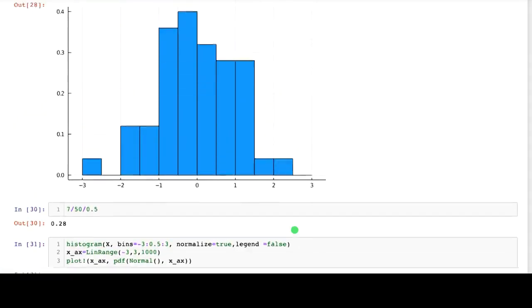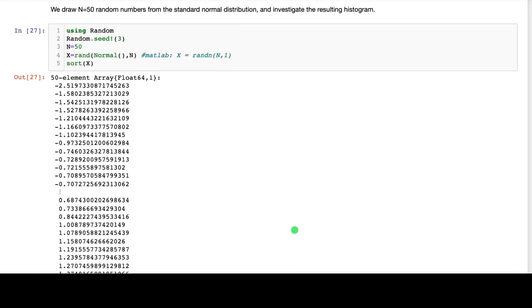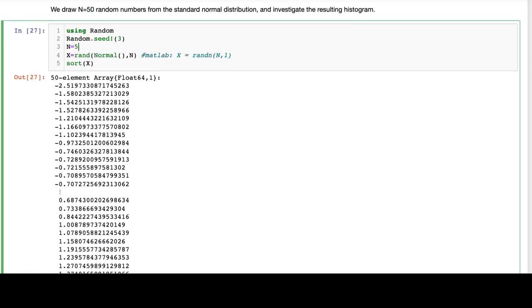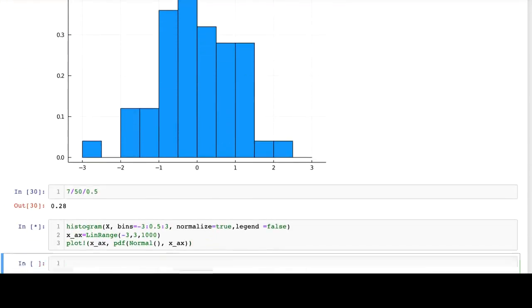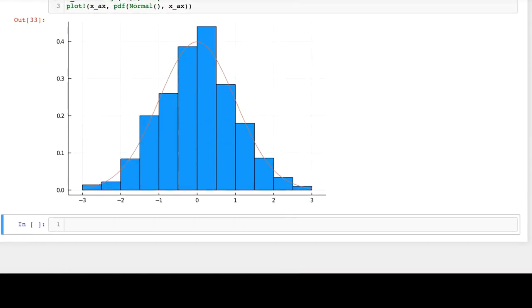This approximation will get better and better if we increase the number here. So if we increase this to say 1000 points, we don't need to see it anymore, and we draw the histogram and the PDF, we get a much better approximation.